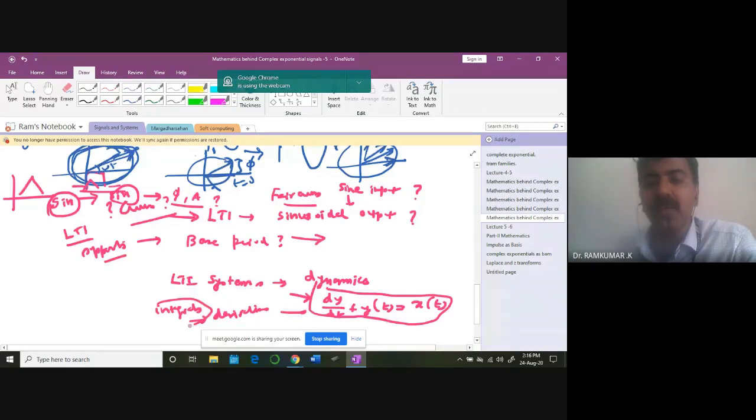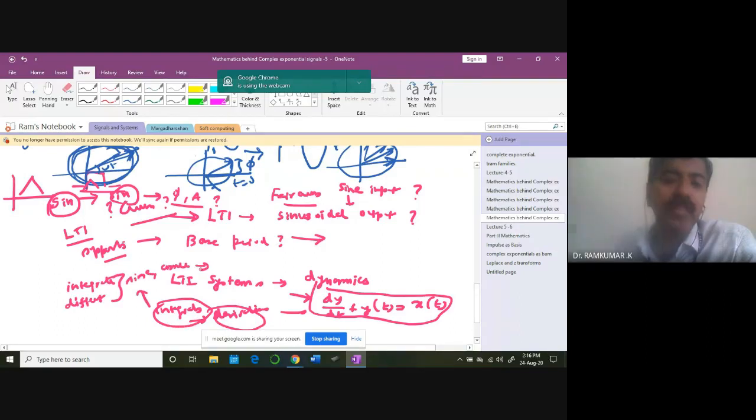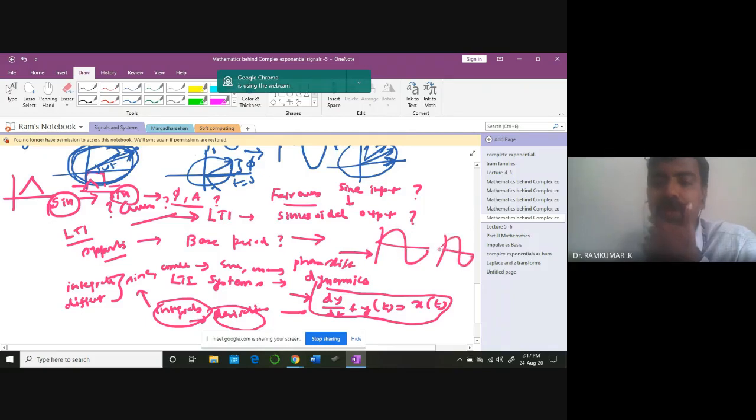These two operations are linear, and the key point is, when you integrate or differentiate sine and cosine waveforms, you will always get the same pattern. You always get either sine or cosine, but with a slight phase shift. If I integrate sine or cosine, I will get phase shifted versions of it. So the shape will be retained, always the same shape, but there will be an amplitude change and a phase shift.